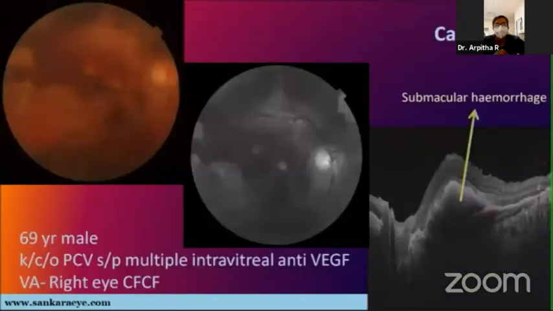Here is a 69-year-old male who presented to us as a known case of polypoidal choroidal vasculopathy, already treated with multiple anti-VEGF injections, with best corrected visual acuity of counting fingers close to face, showing a persisting submacular hemorrhage in the right eye.